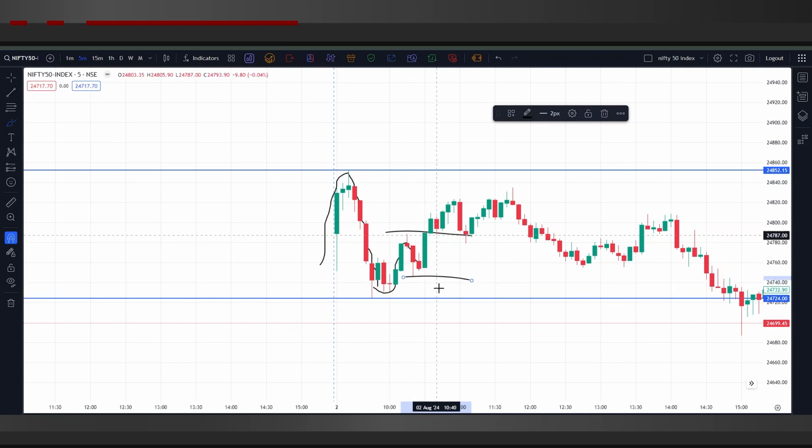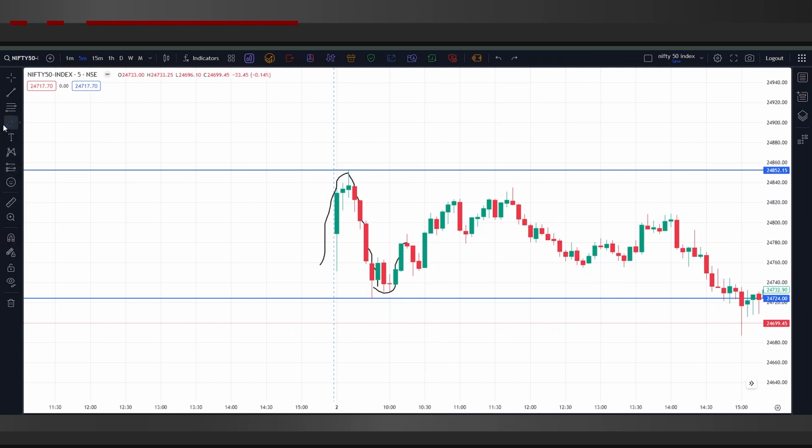So if we look at the trade that was possible here, which was within our setup, we can see that it was near 10:20 or 10:25. We could have made one put side trade, and eventually it would have ended with a loss. Because we can see that this was a failure of a lower high lower low, and it started to form higher high and higher low from this point.